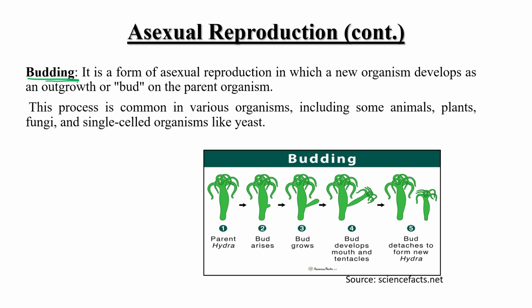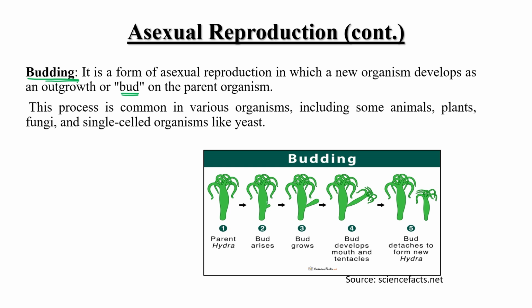It is again a form of asexual reproduction, in which new organisms develop as an outgrowth or bud on the parent organism. Here I have given you the example of Hydra. This is a picture of a parent Hydra. After some time, when the reproduction process starts, a small bud arises on the body of the parent.